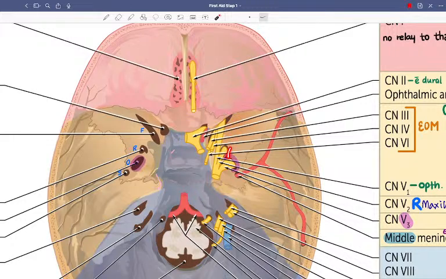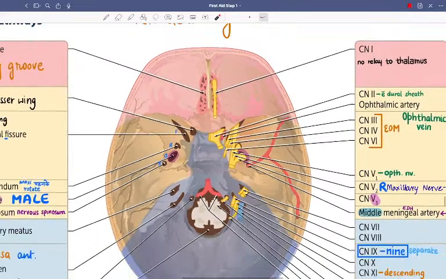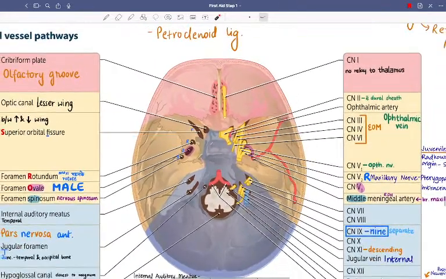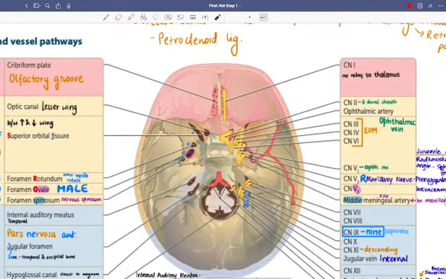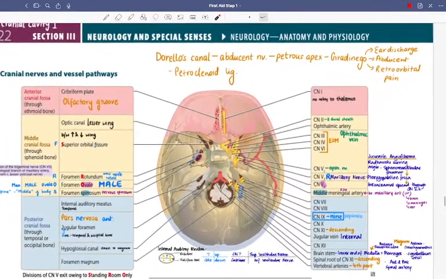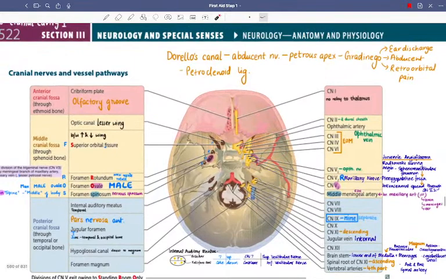The maxillary nerve goes into the rotundum, and this is in the MALE structures, which had come basically in the exam. So ovale MALE: mandibular nerve, accessory meningeal artery, lesser petrosal nerve, I think that's what it was, and emissary veins. So V1, V2, the maxillary nerve, this is done.